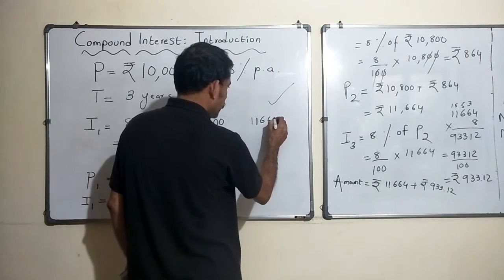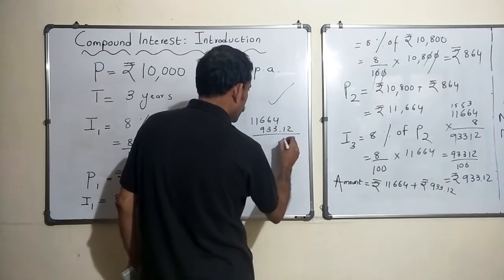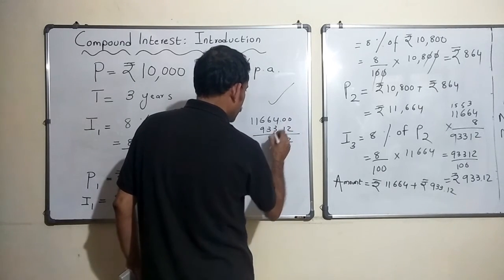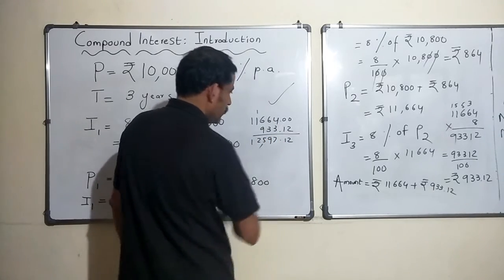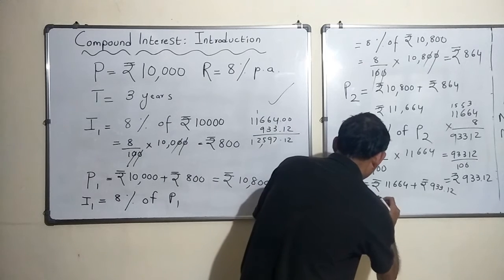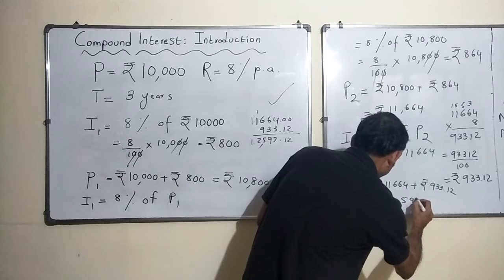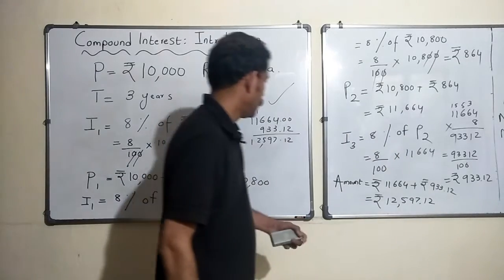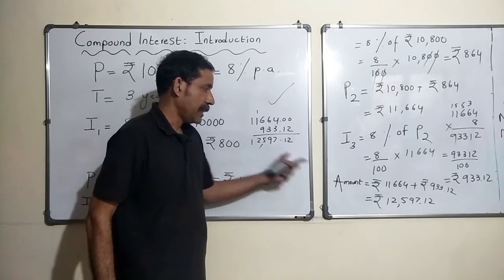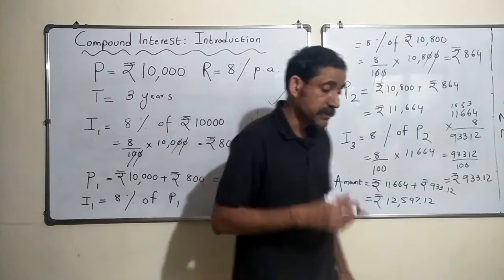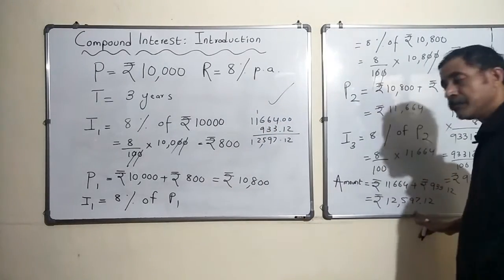Let us see. 933.12, so 0.12, 7, 9, 15, 2, 1. So now this is 12,597.12. Now this is the final amount I should be getting from the bank, right?